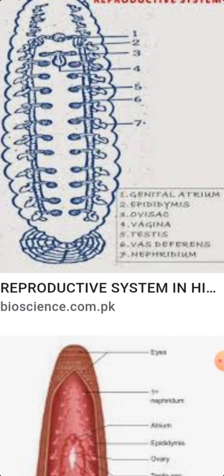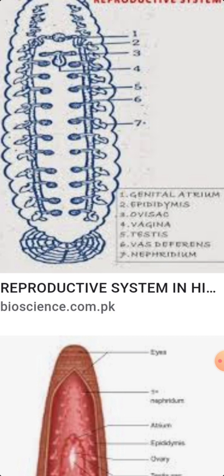Leeches copulate for cross-fertilization. These are all the main 6 parts present in the male reproductive system of Hirudinaria granulosa.